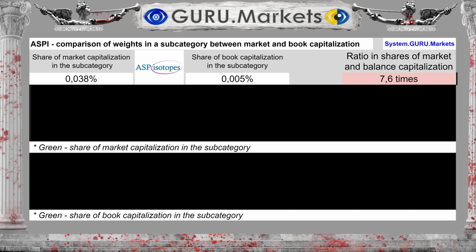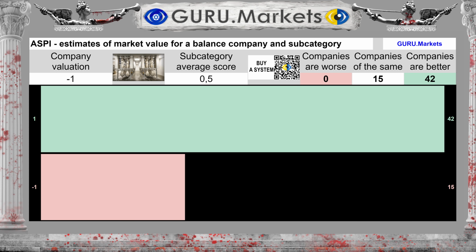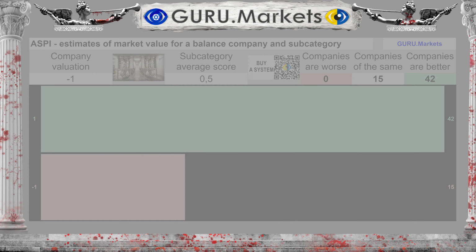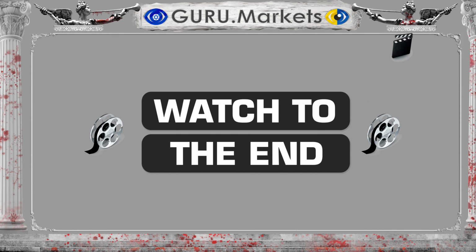Comparing the shares of stock exchange and balance sheet capitalization, we see the following. The share occupied by ASP Isotopes Inc. in the subcategory when assessing market capitalization is 0.038%. The book value share is 0.005%, which is 87% less than the market capitalization share. Assessment of the company's share of market and balance capitalization in the subcategory: Bad, -1 point. The final company assessment of ASP Isotopes Inc. will be demonstrated at the end of the video.